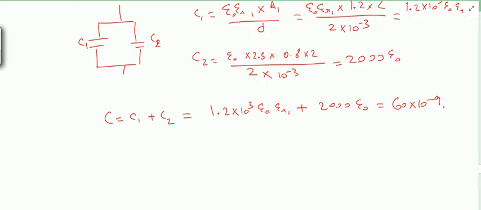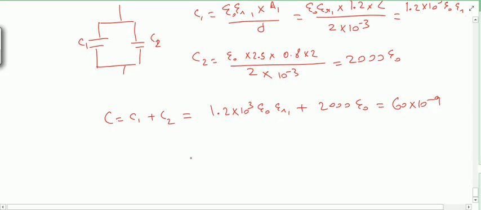It is 8.854 into 10 to the power minus 12. I better write this as 1200 epsilon r1 plus 2000 equals, on the right hand side I have solved this as